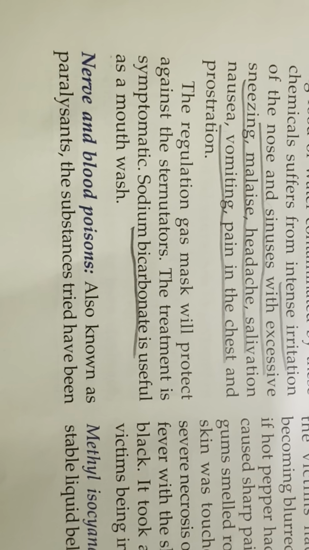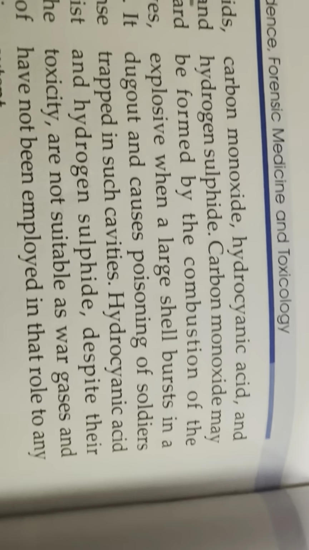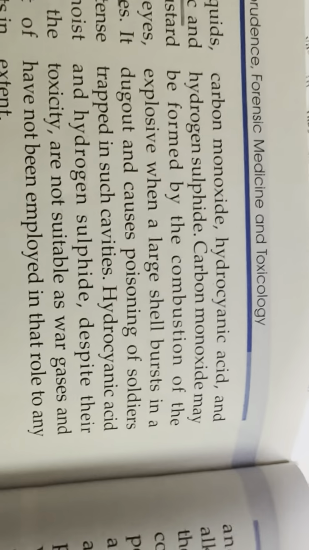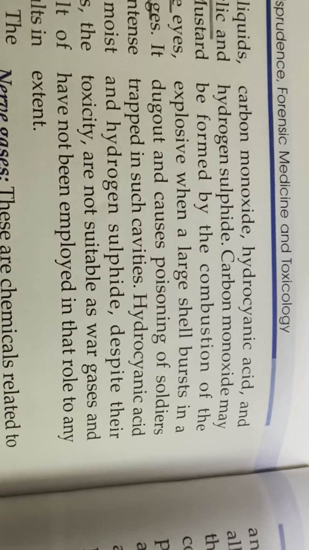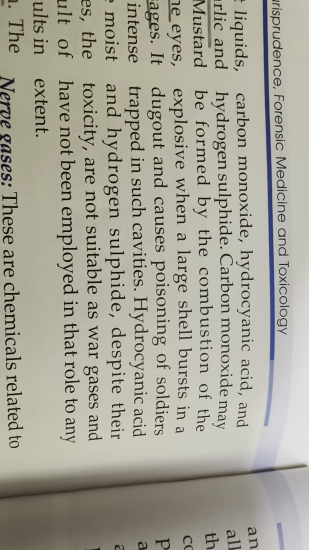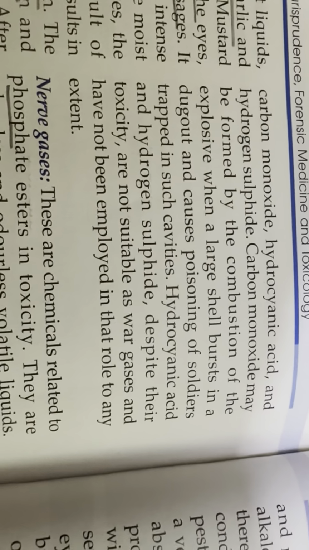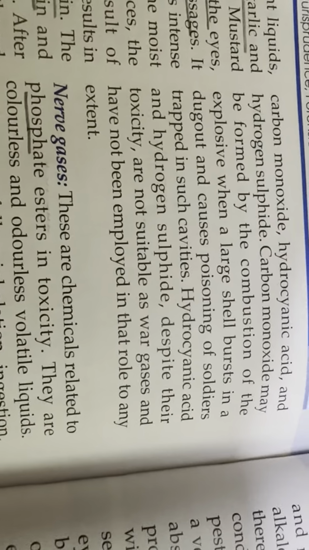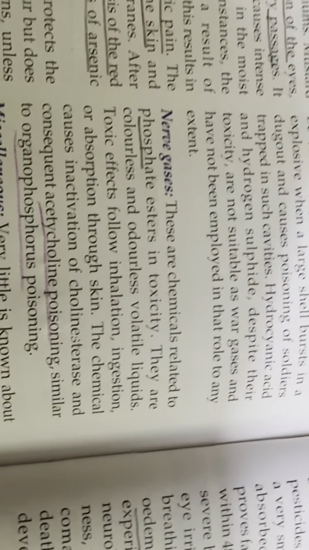Nerve and blood poisons, also known as paralysants. The substances tried have been carbon monoxide, hydrocyanic acid, and hydrogen sulfide. Carbon monoxide may be formed by the combustion of the explosive when a large shell bursts in a dugout and causes poisoning of soldiers trapped in such cavities. Hydrocyanic acid and hydrogen sulfide, despite their toxicity, are not suitable as war gases and have not been employed in that role to any extent.